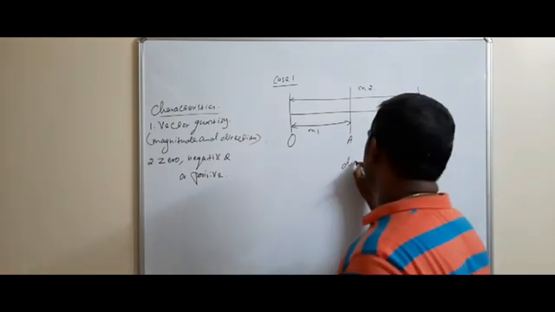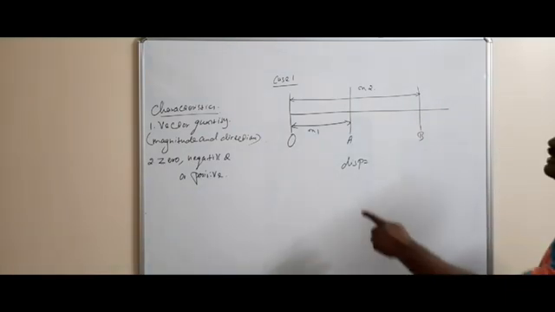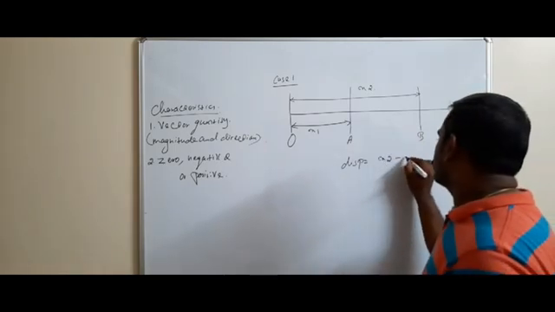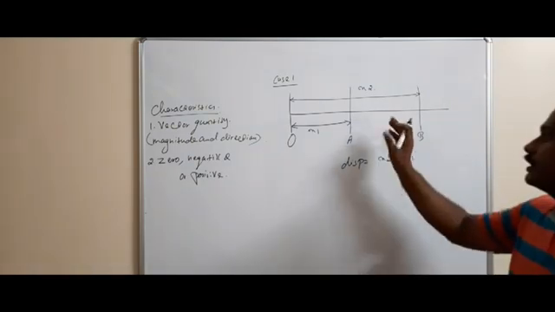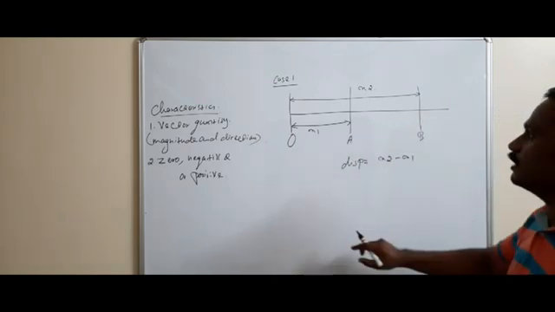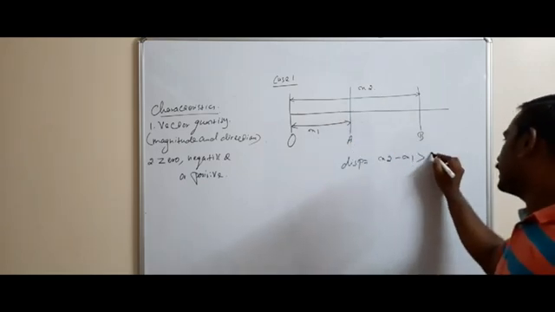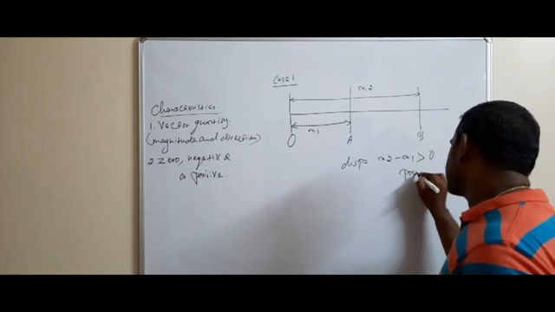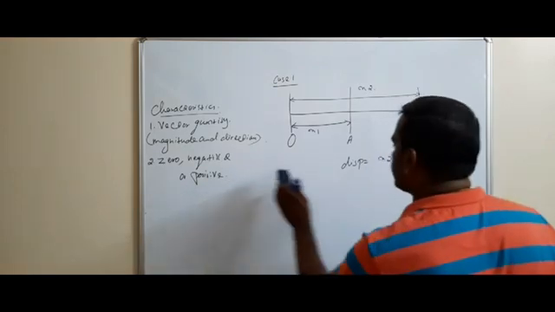This displacement is equal to the shortest path between the initial point and the final point. So displacement is equal to x2 minus x1. So this is the displacement, the shortest path between the initial point and the final point. So we get x2 minus x1, which is definitely greater than 0. So in this case the displacement is positive. Okay.